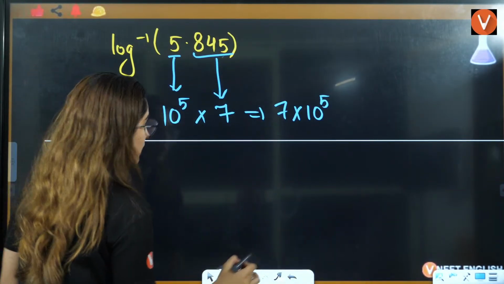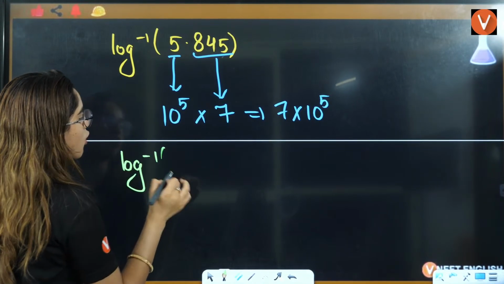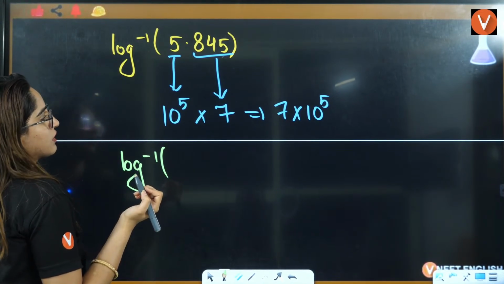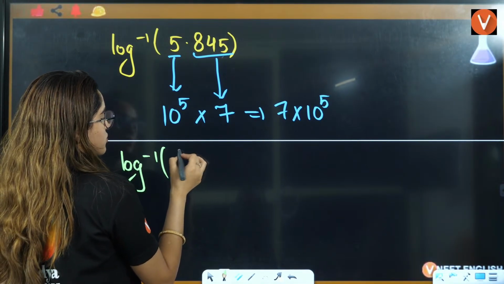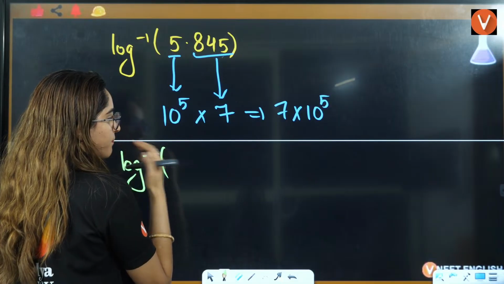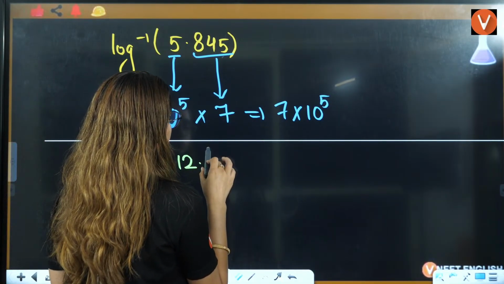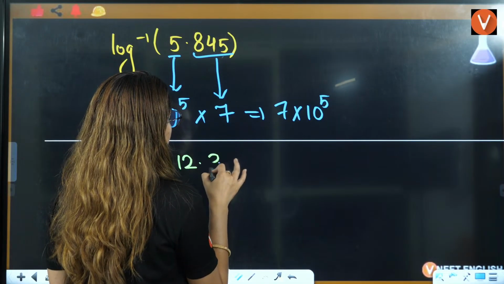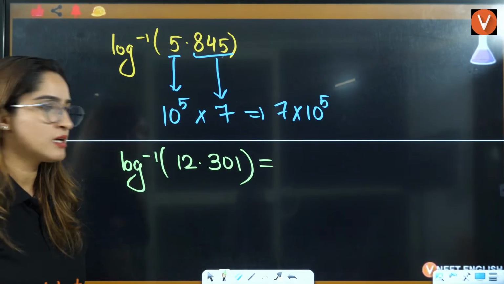Now let's see, you have one more question here: log inverse of, let's say, 12.301.